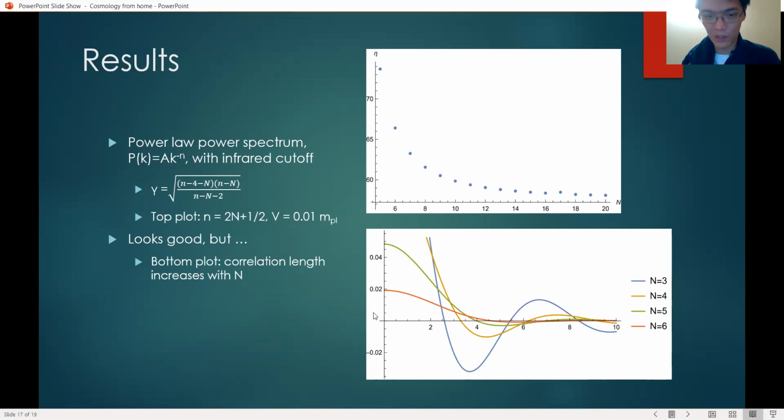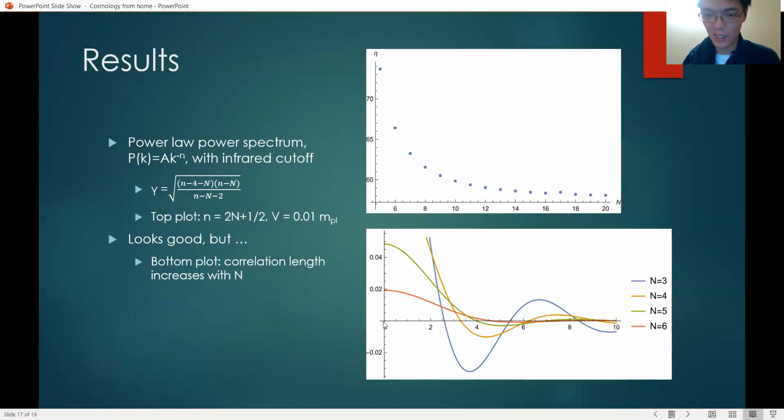However, when we dig deeper and we plot the correlation function, it ceases to work. So here is the correlation function. And as you can see, the further away you get, correlation always drops. We define the correlation length to be the point where correlation first hits 0. So at n equals 3, the correlation length would be here. That's the point when you no longer know anything. And then n equals 4, that's here, n equals 5, and so on.